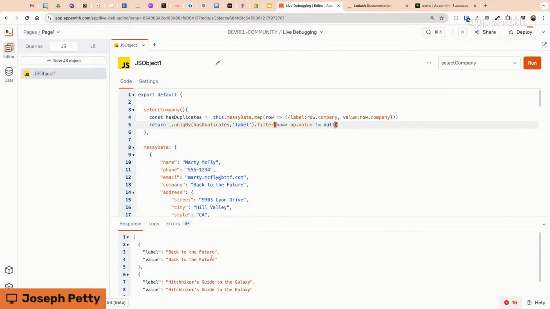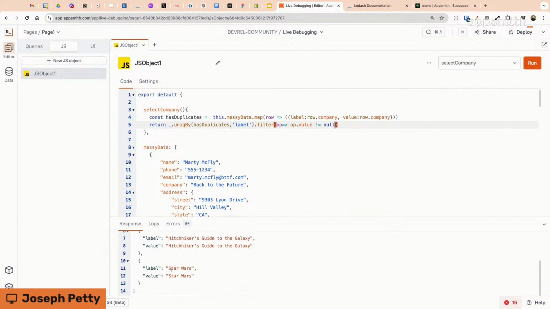Okay. And now we got rid of it. So a couple steps to that one. And this is pretty common when you're mapping over some data to generate a drop-down list. There's incompletes in there. There could be typos, whatever. There's probably going to be duplicates when you query the full list. So a couple different things you have to do to the data.